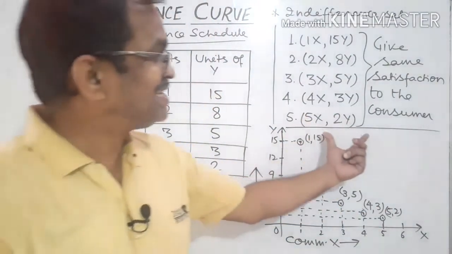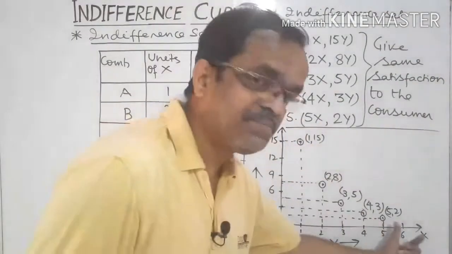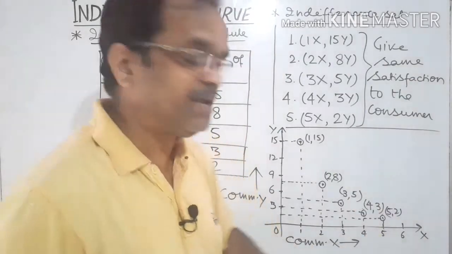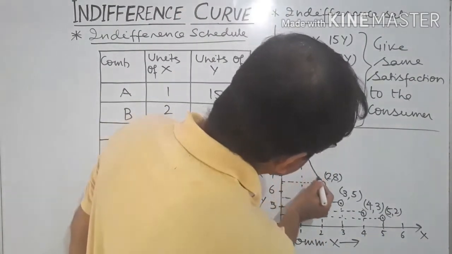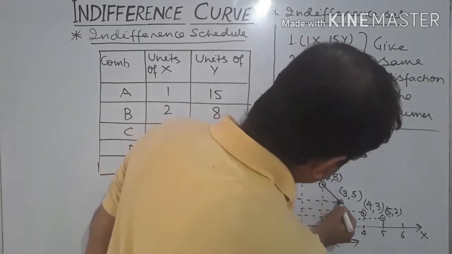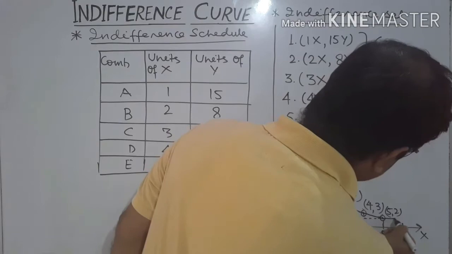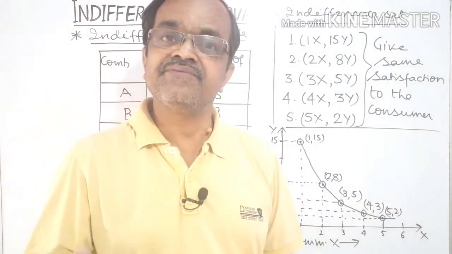Whenever we plot this indifference set or indifference schedule on a graph paper, we get these 5 points on the graph paper, 5 distinct points. And when we join all these 5 points together, then we get a curved line. This line is called the indifference curve.